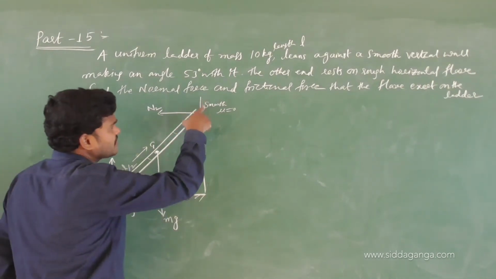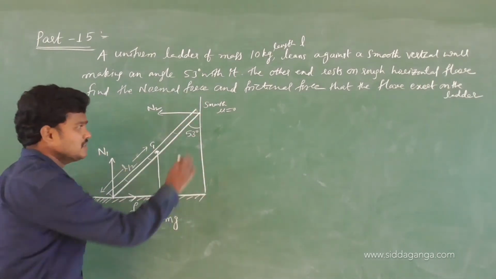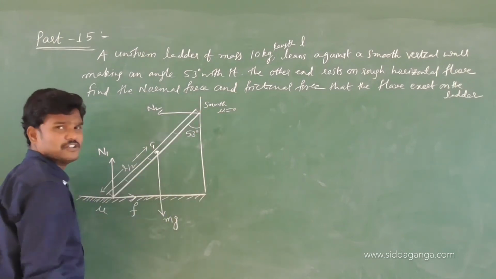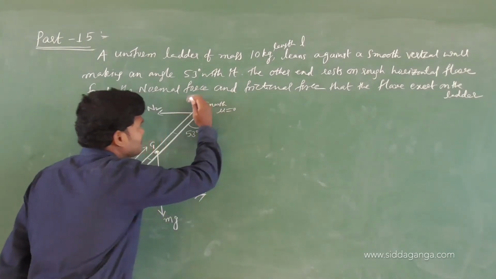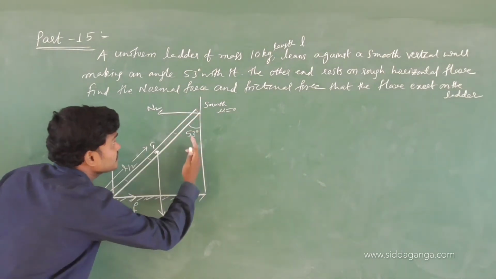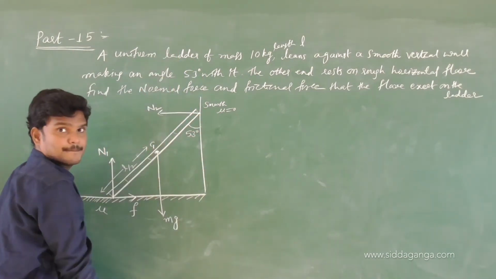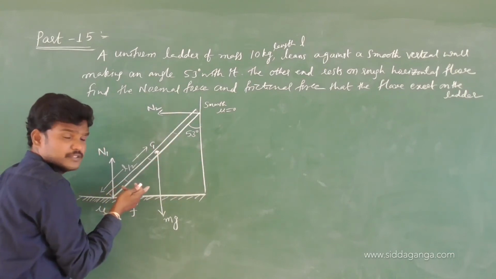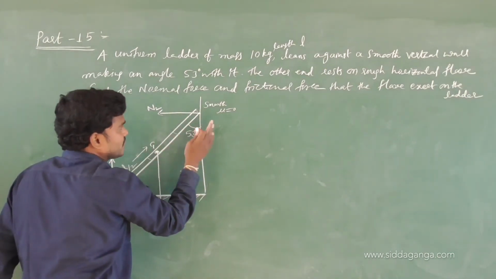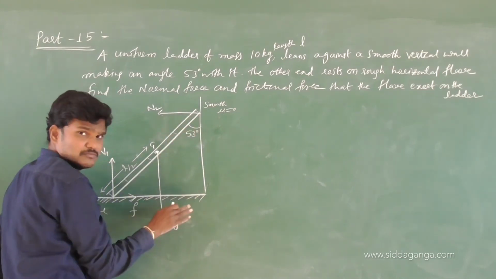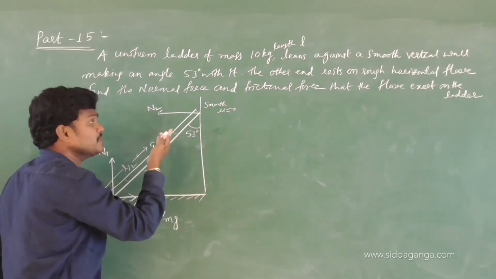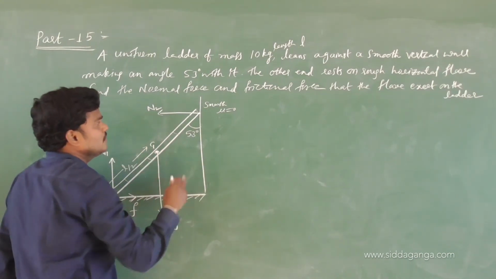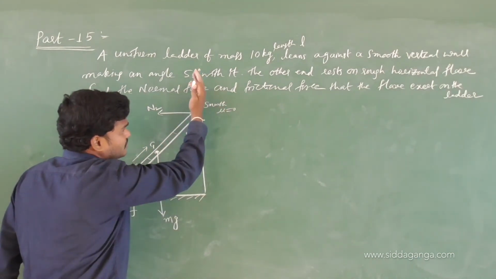Here, if this were also a rough surface, the ladder would move down and the frictional force would act up, because the ladder is moving down due to its own weight. If sufficient friction is there, it will move down; for certain friction values it may rest, but that we don't know without the friction value. Right now this is a smooth surface, so there is no friction.